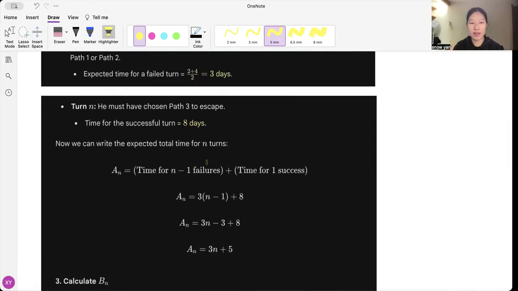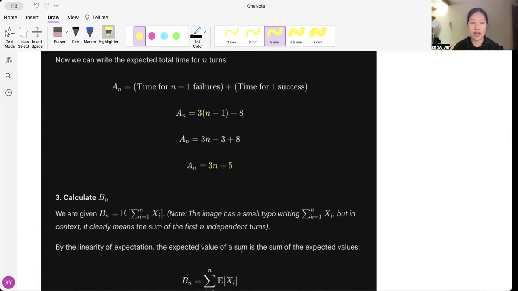So what we have is an expected value of 3 days for every failed turn, of which we have n-1, and then the last one we know is a success, which takes 8 days. So in total, An is expected to be 3n plus 5. Pretty straightforward, I'd say, for An.